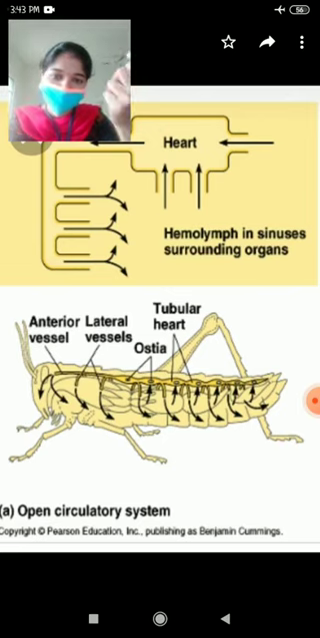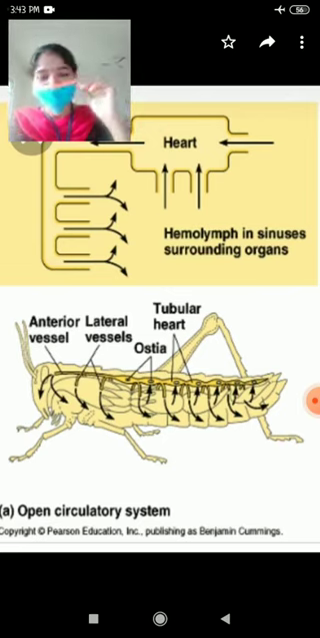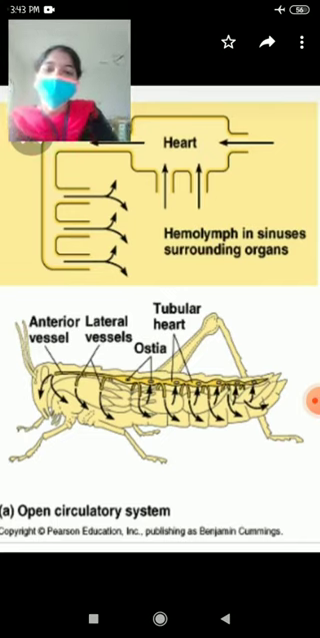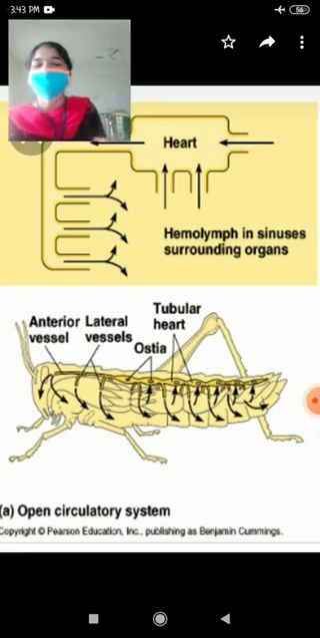In an open circulatory system also, the heart is there. In both the closed and open circulatory systems, there is a heart. In the open circulatory system, what happens? The blood sometimes circulates in blood vessels and sometimes flows into body cavities. First, from the heart it enters the blood vessels. From the blood vessels it is supplied to the body cavities. These body cavities are called sinuses. These sinuses are present around the internal organs.